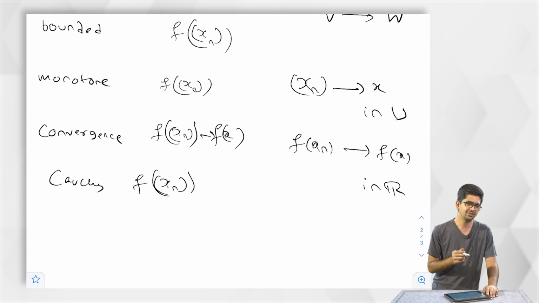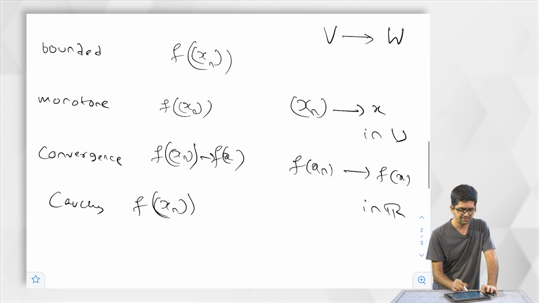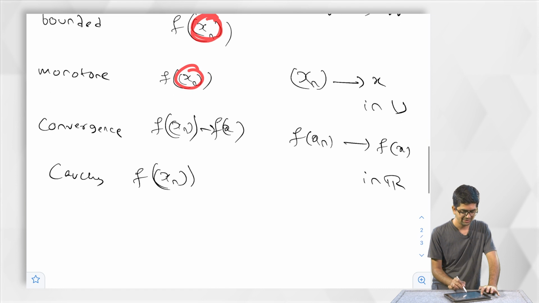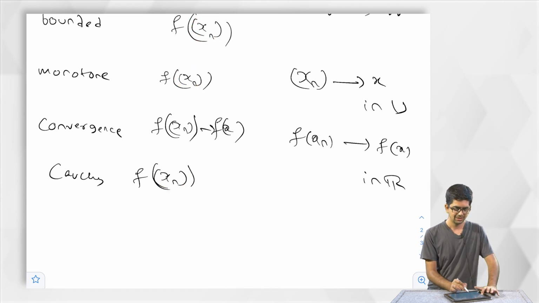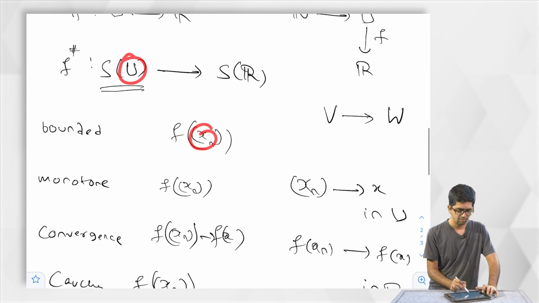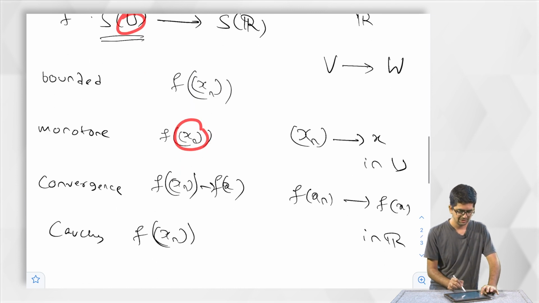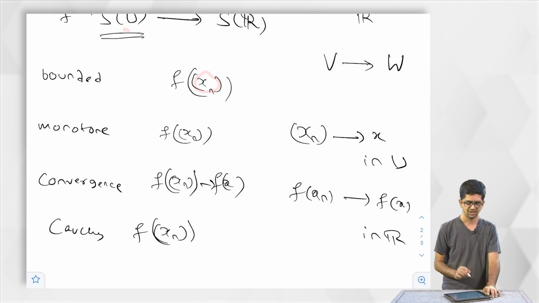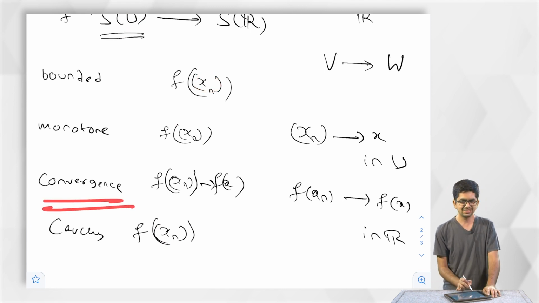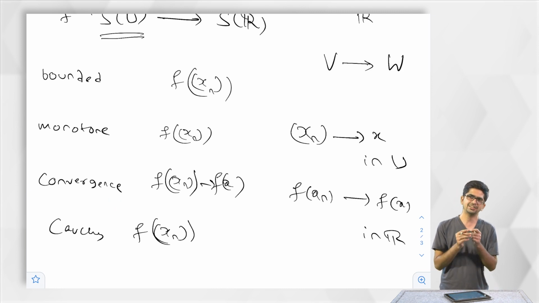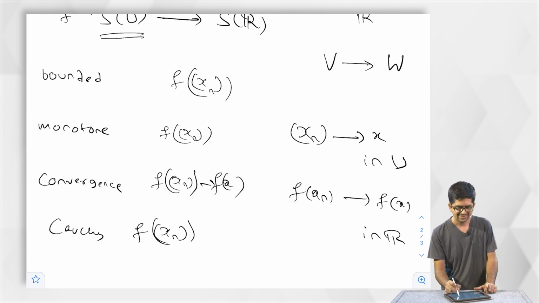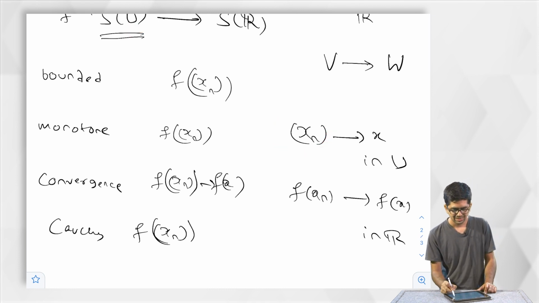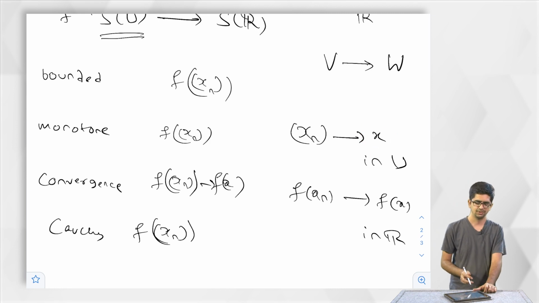Observe the following. Whatever I said about boundedness, monotone, and Cauchy, I did not mention that the limit is in U. If I say this is a sequence in U, that is sufficient. But for convergence, that phrase is not sufficient. If I say a sequence in U that converges, that does not say that this x is an element of U.